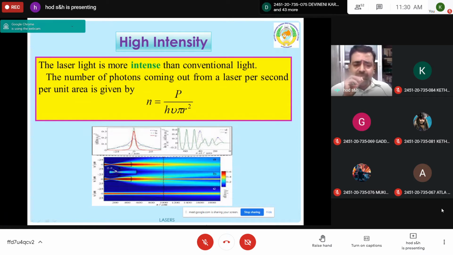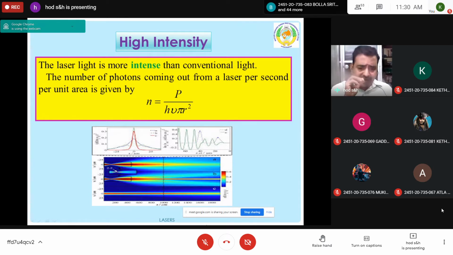This is only for information's sake. It is not in the syllabus, but you should understand the basic concepts. N is the number of photons. N is equal to P by h nu pi r square, where h is Planck's constant, nu is the frequency, r is the radius, and P is the power. The number of photons per unit area per second is more for laser, so the intensity is high.